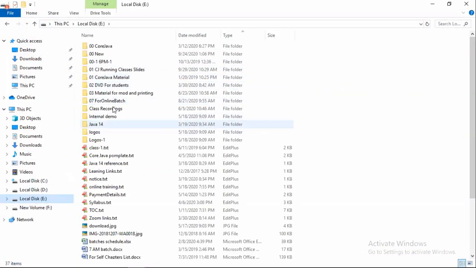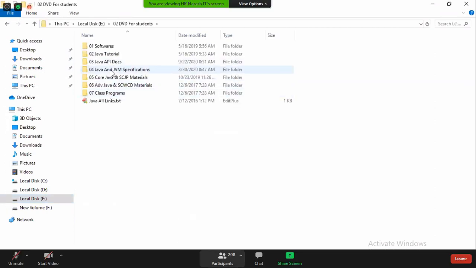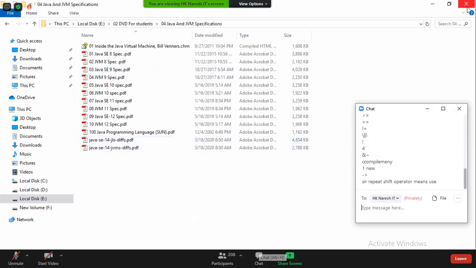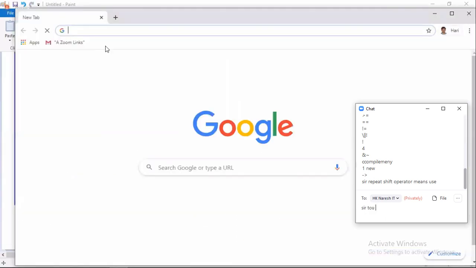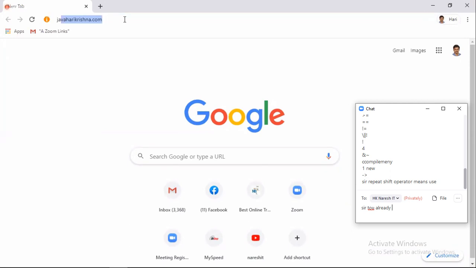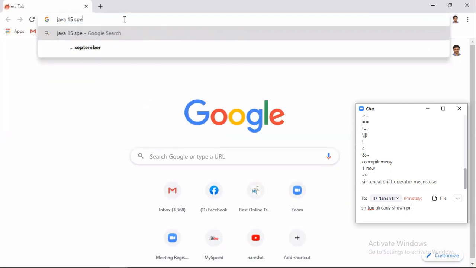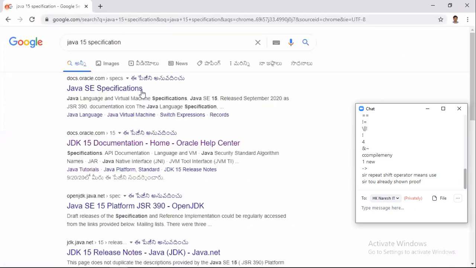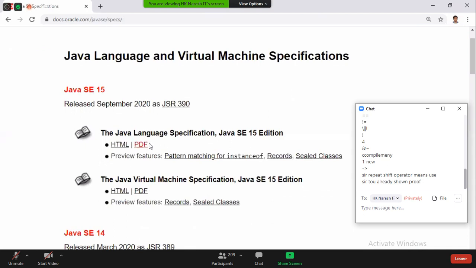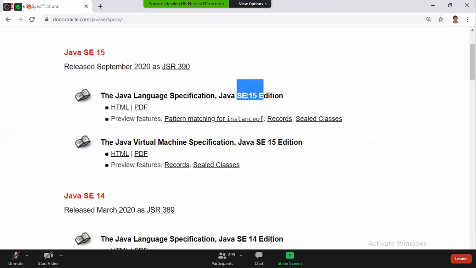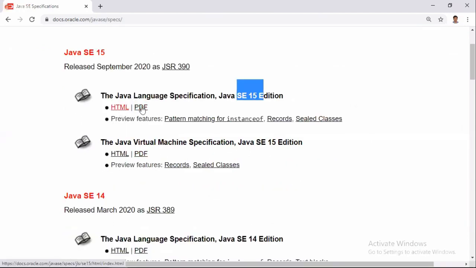Open the browser and go to the Java specification. You can also search in Google, no problem. Search for Java 15 specification and click on it. Now you will come here. You can open Java SE 15 in PDF format or HTML format, your wish.